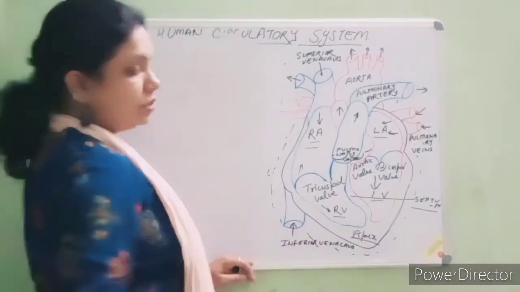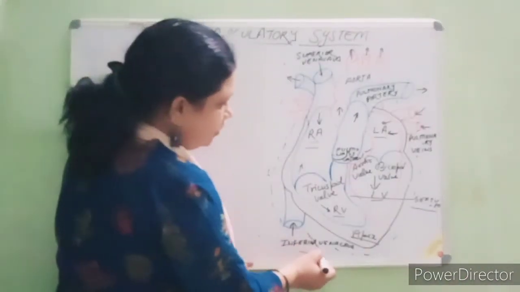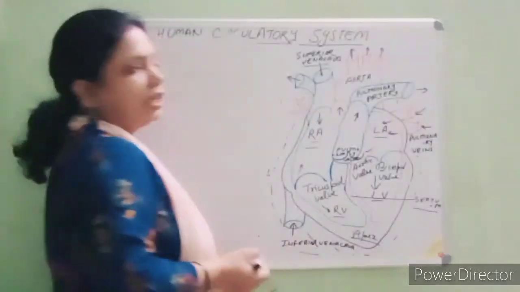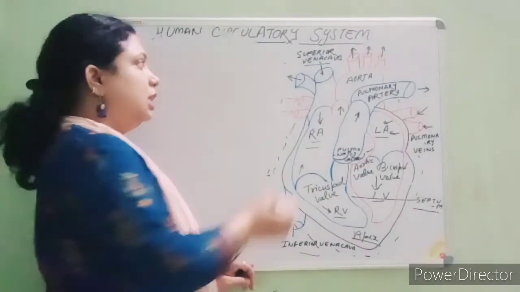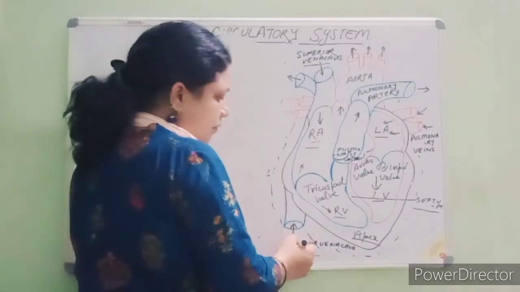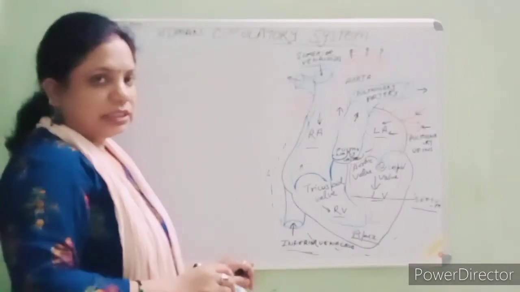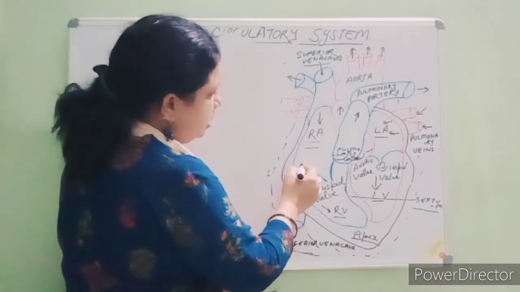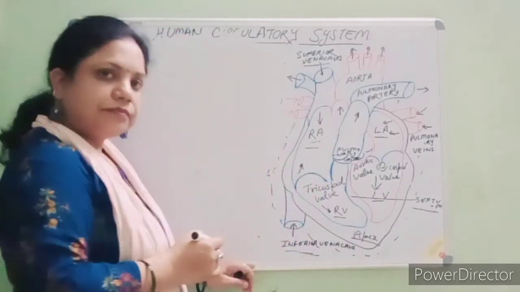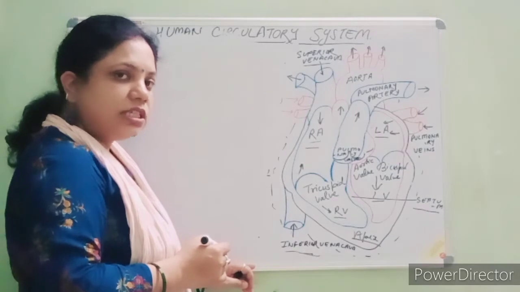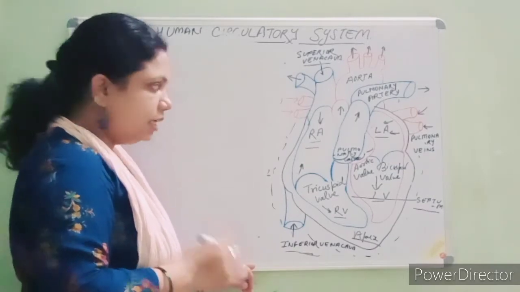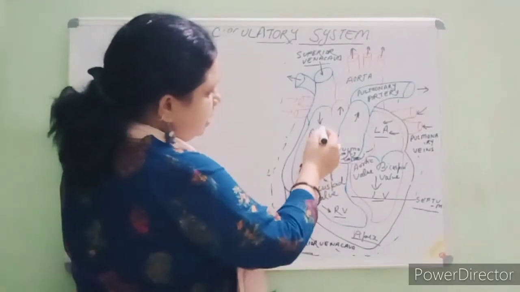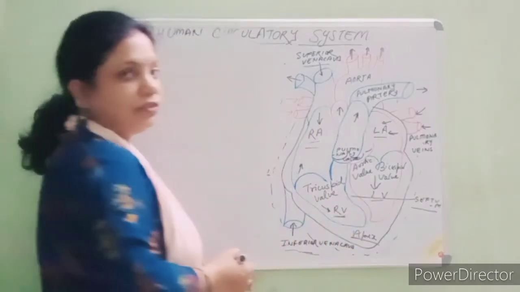Students, here you just see the inferior vena cava and superior vena cava are present. Fine. Through the vena cava, the blood enters and reaches the right atrium. Clear? And after that, it comes into the right ventricle.